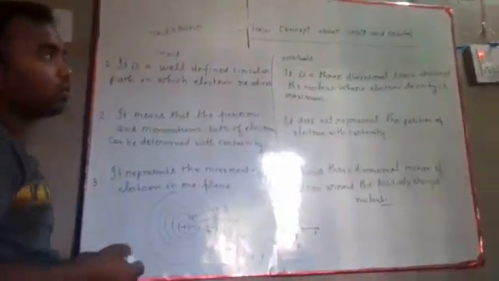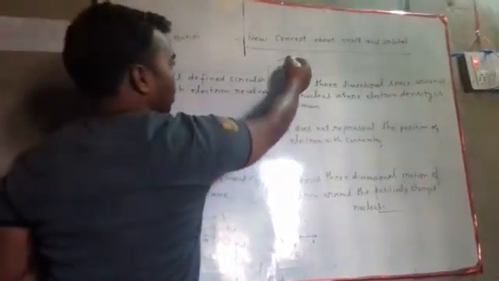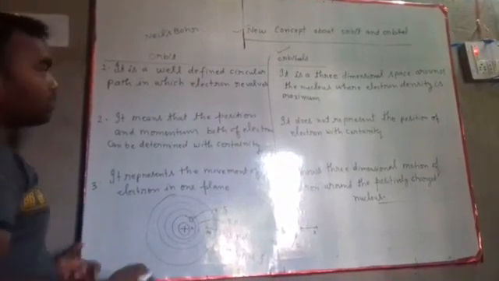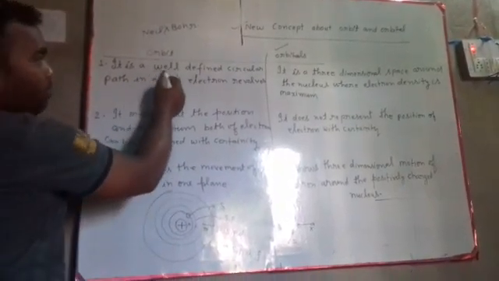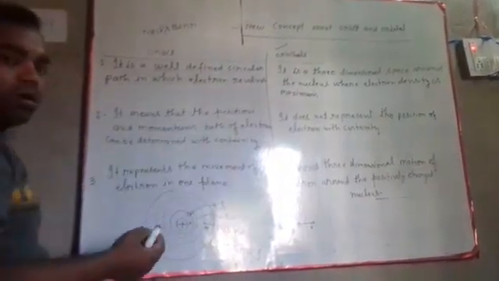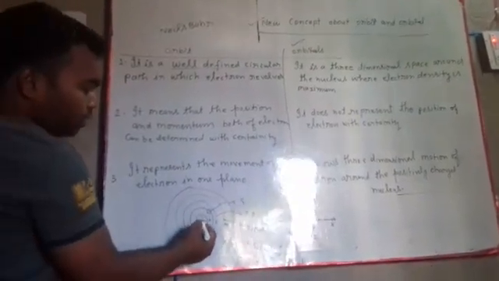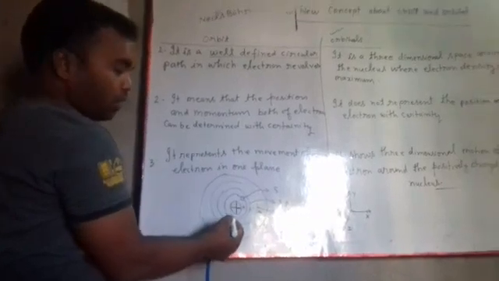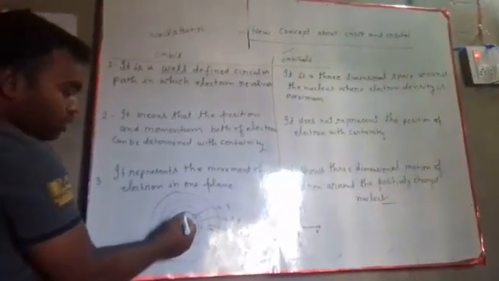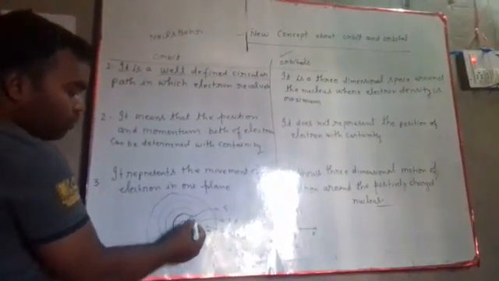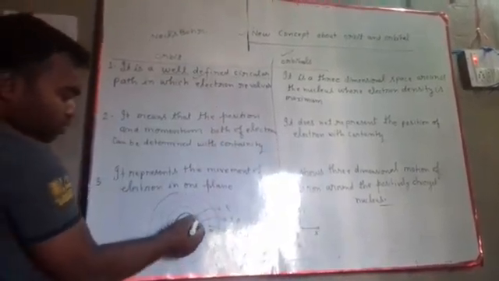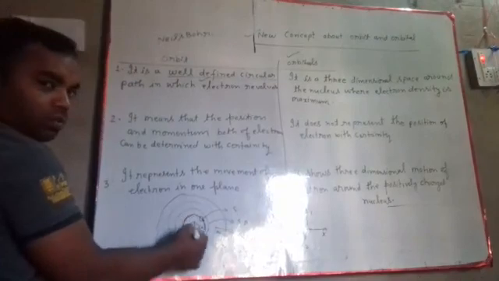According to that, we have the concept of orbital. Now we understand the difference. An orbit is a well-defined circular path. According to Niels Bohr, the nucleus is at the central position, and around the nucleus there is a well-defined circular path in which electrons revolve.